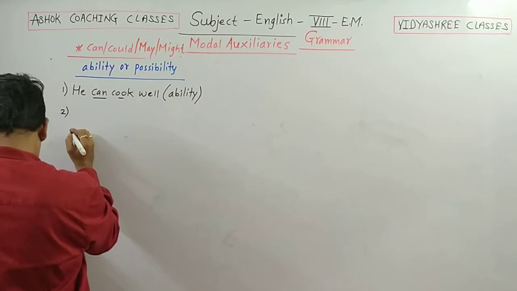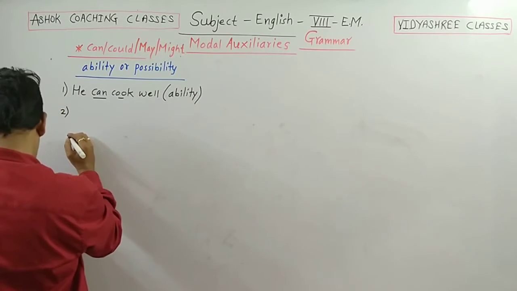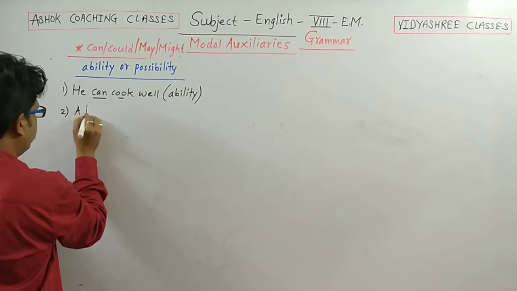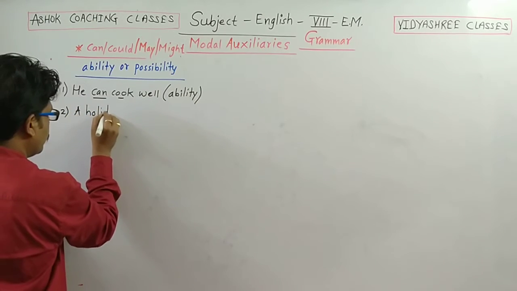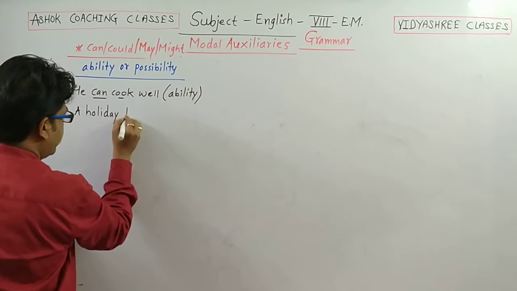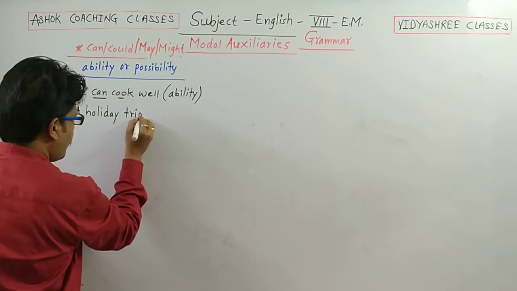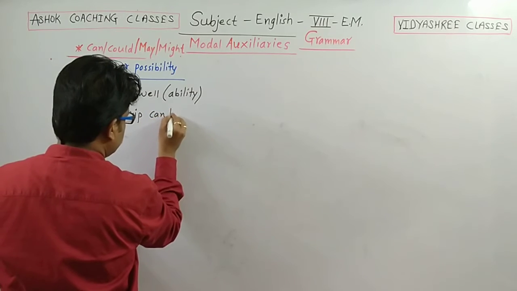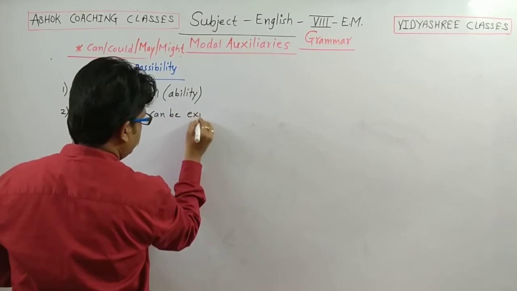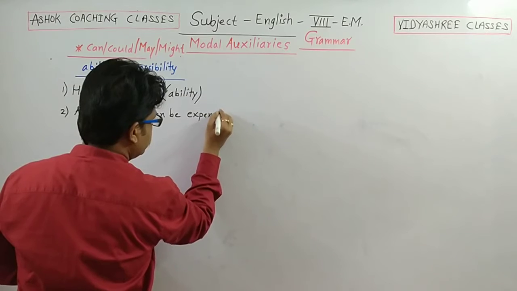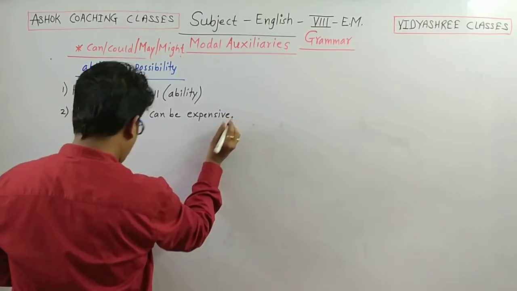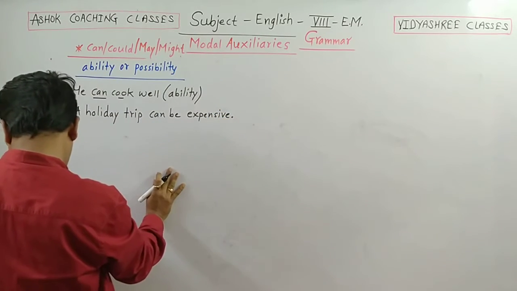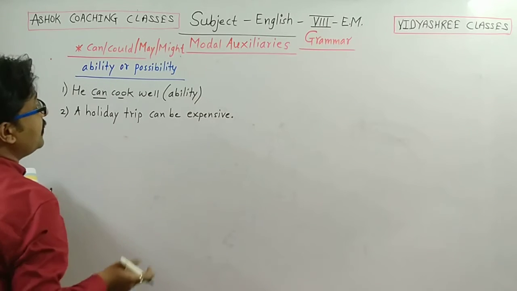Second example: a holiday trip can be expensive.